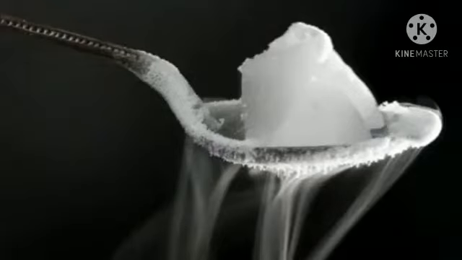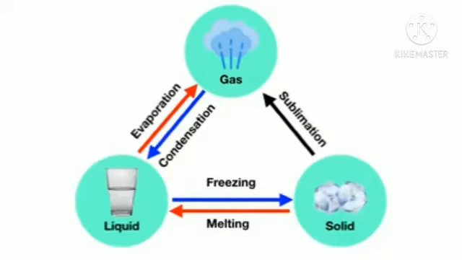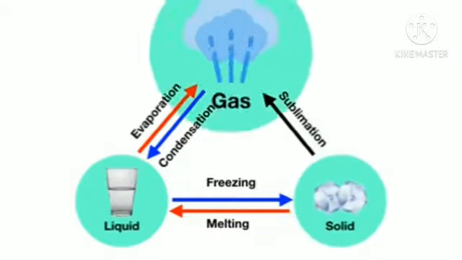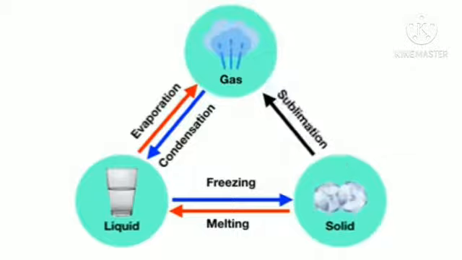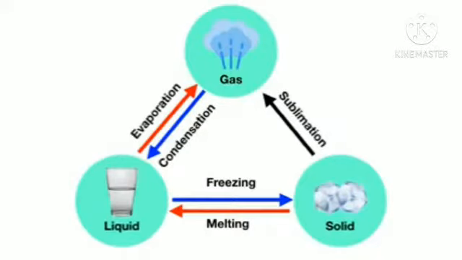For example, here you can see the solid state of water converted directly into the gaseous state, and this process we call sublimation. Now you understood these concepts, right? You might have seen on a window sometimes we get water droplets. What is that water droplet? That is nothing but the gaseous state of water condensed and converted into a liquid. So that we can observe.